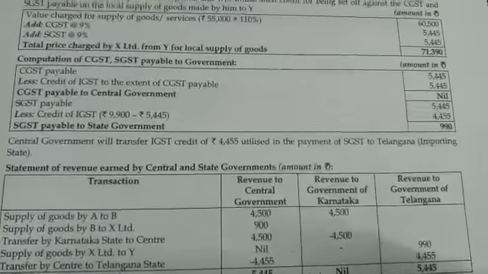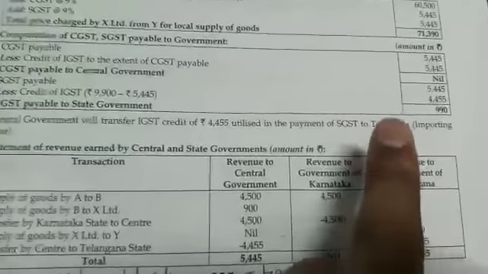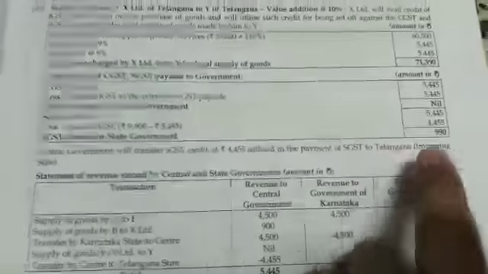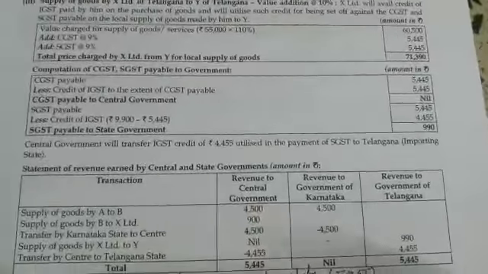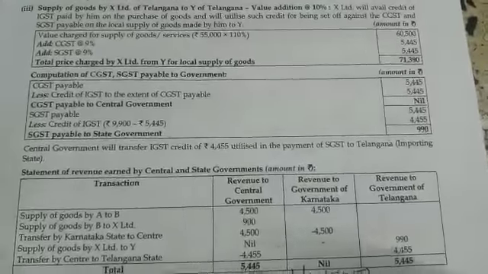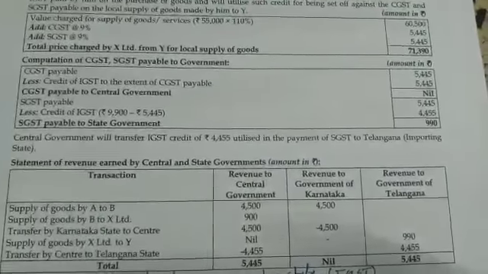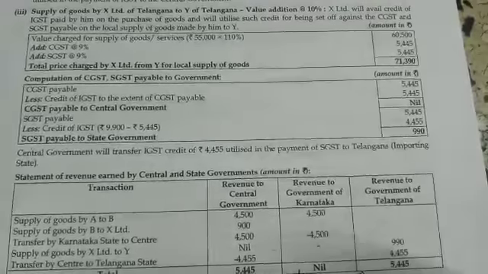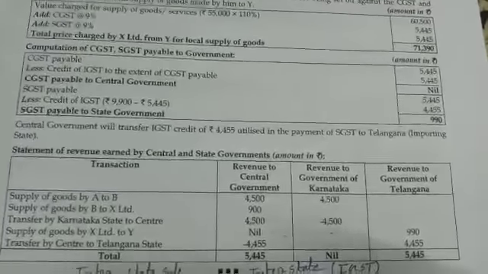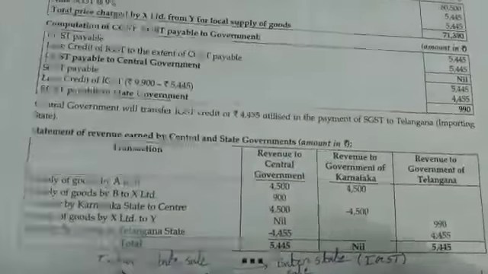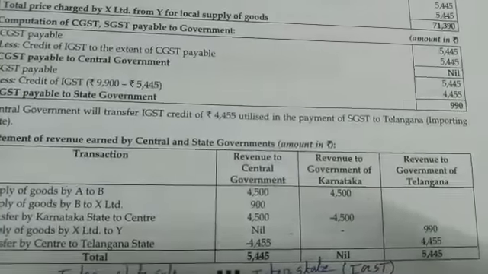So here Telangana state is eligible for getting revenue of rupees 5,445 from that transaction, but here since the product was purchased by the supplier, by the seller, from another state, and he was enjoying the input tax credit in the form of IGST against the SGST, here the revenue of Telangana state by way of SGST decreases.